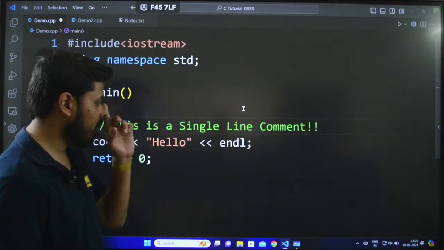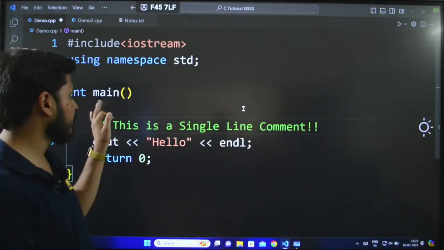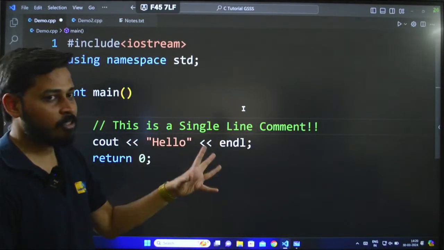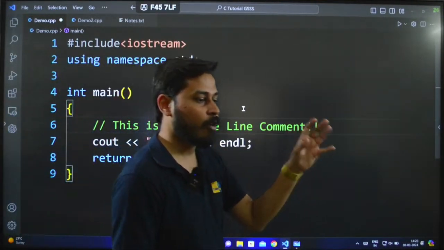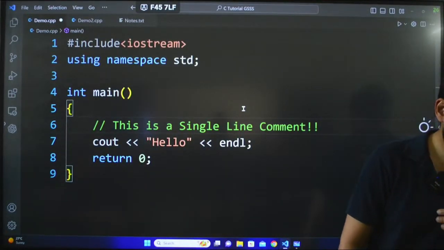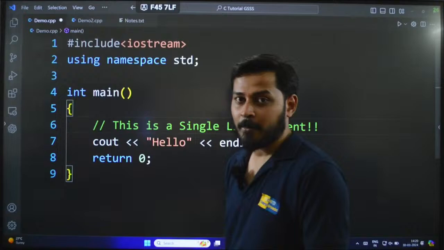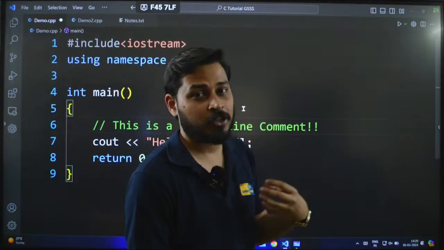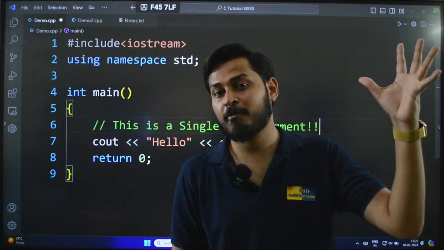So the compiler will only see hello, return, main, using namespace and iostream, but not this, because this is not meant for the compiler. It is meant for us, for human beings, and for that reason we call it a single line comment basically.